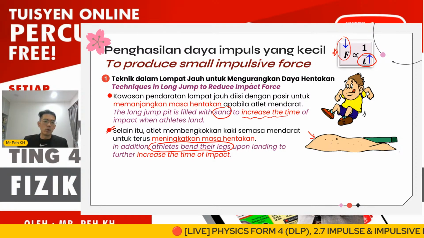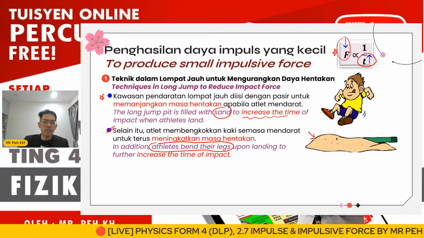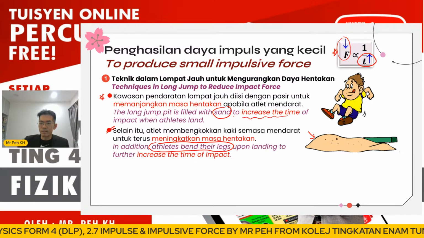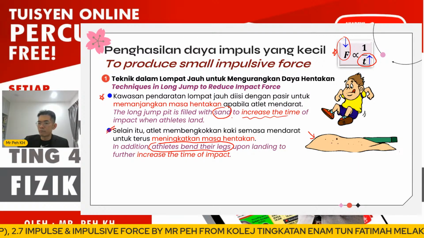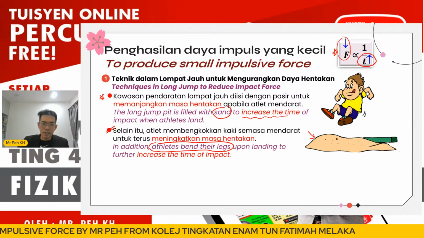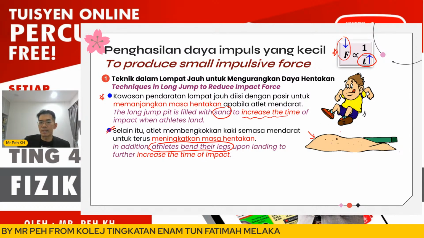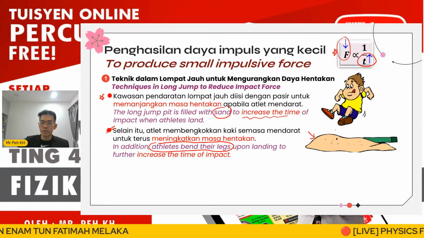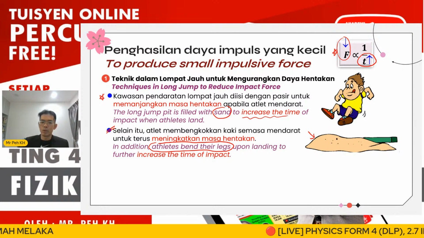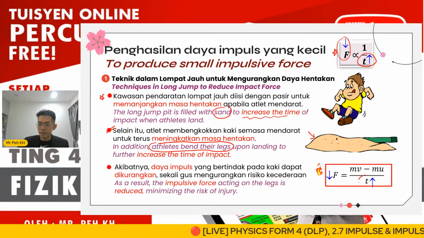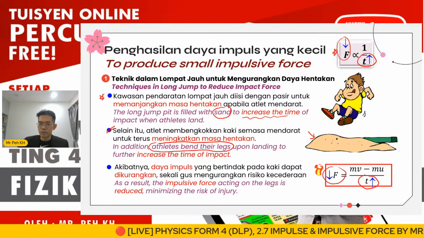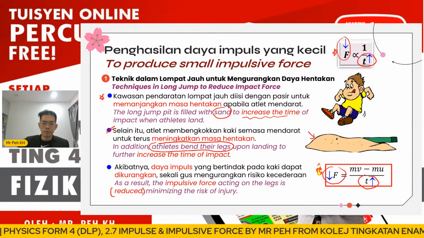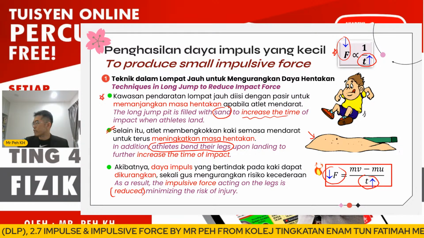Okay, so here, in conclusion, we have two techniques. First, the long jump pit must be filled with sand, which is soft and rough, to increase the time of impact. Secondly, the athlete should bend their legs when landing on the sand so that they can increase the time of impact also. So by increasing the time of impact, the impulsive force acting on the leg of the athlete can be reduced, minimizing the risk of injury.